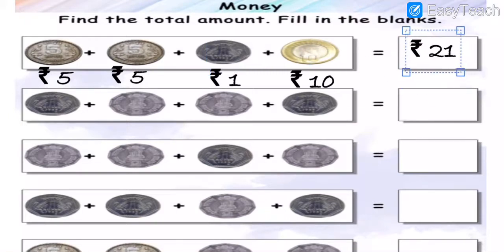Here is what, my dear students? First 1 rupees coin, 2 rupees coin, 2 rupees coin, and 1 rupees coin. Again I am going to explain to you. This is a 1 rupees coin. Is this a 2 rupees coin? Is this a 2 rupees coin? And this is a 1 rupees coin. Okay, my dear students, got my points? Understood all of you what I am telling you?